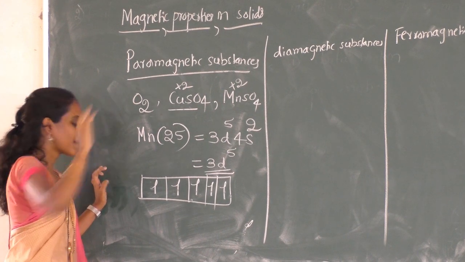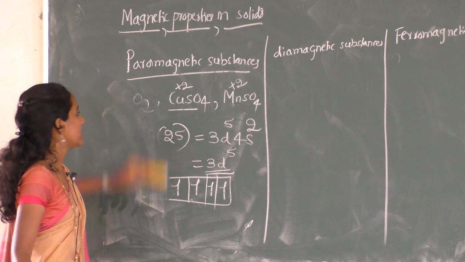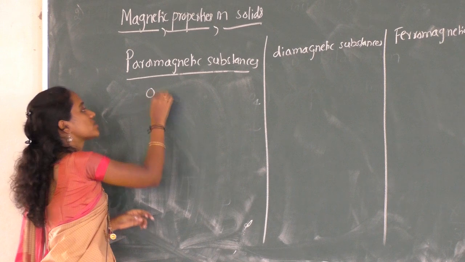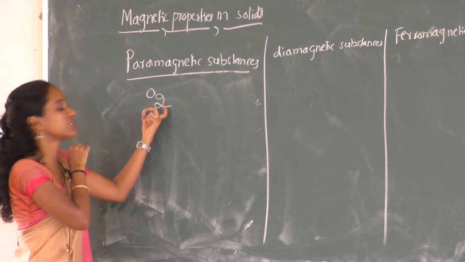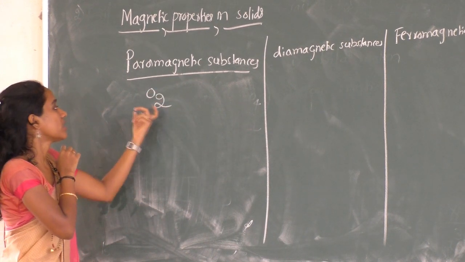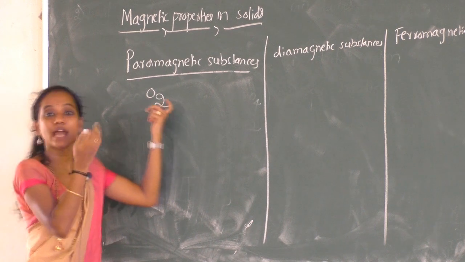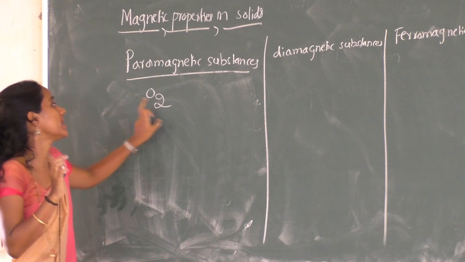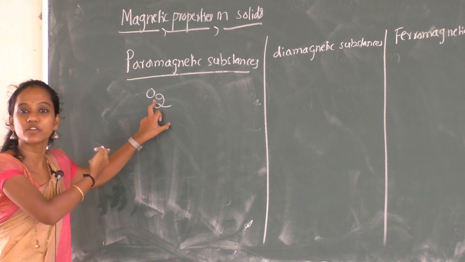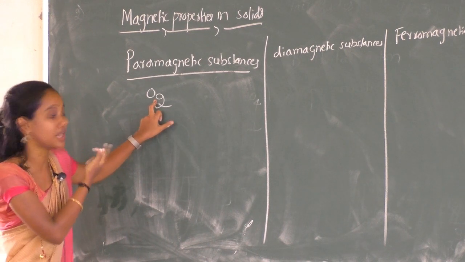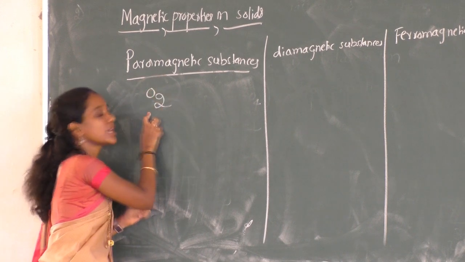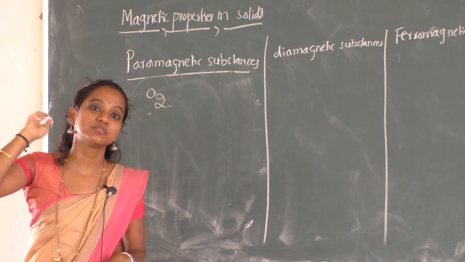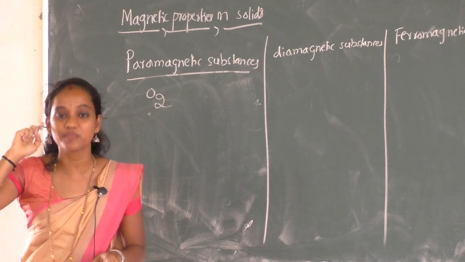Okay, so paramagnetic substances are attracted by the magnetic field. What about the case of oxygen? I have given the example of O2. Can you identify or find out any unpaired electrons here? No, we cannot detect the number of unpaired electrons by just writing the electronic configuration. It is not possible. But in the molecular orbital diagram, you studied in the first year chemical bonding chapter,